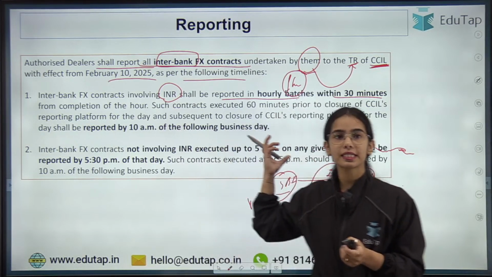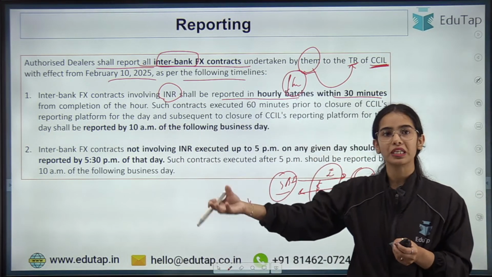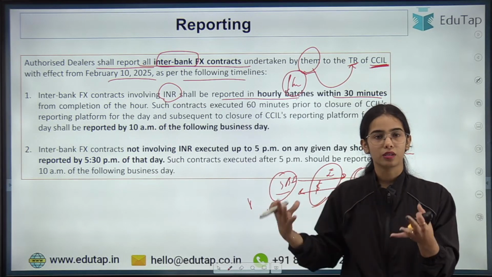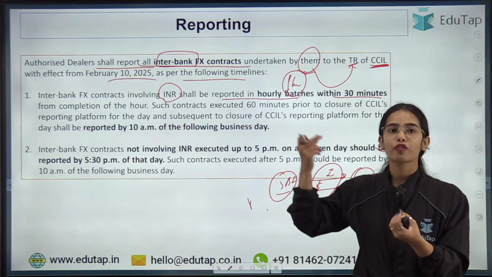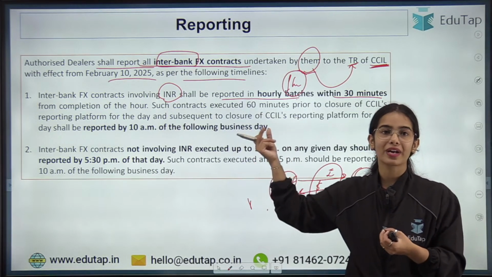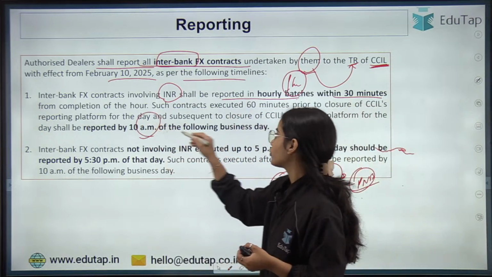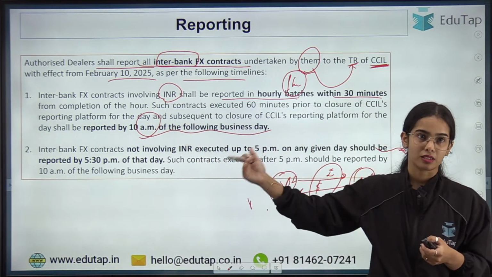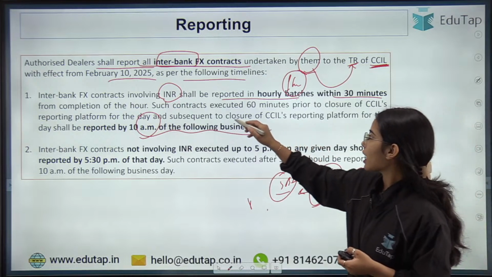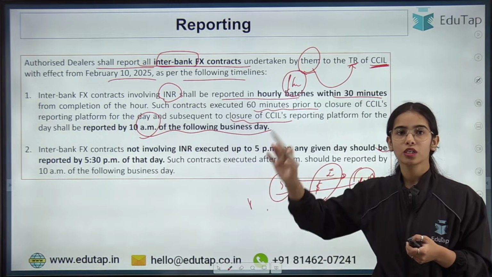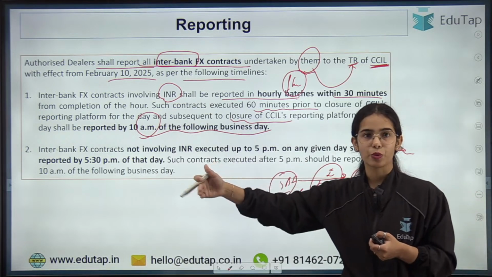Let's say that the CCIL is just going to close within 30 minutes. Now the last hour of the trade, of the interbank foreign exchange contracts that have happened, has to be reported by 10 a.m. of the following business day, of the next business day. Okay. So in the last 60 minutes, whatever transactions happened before the closing, have to be reported the next day.